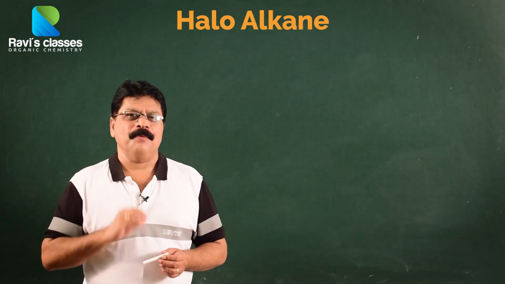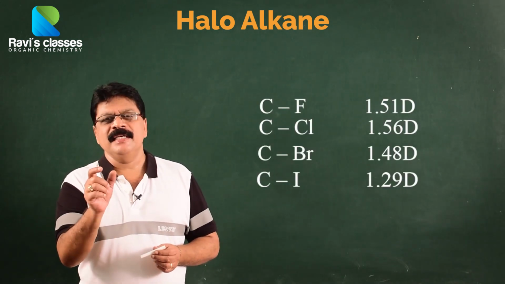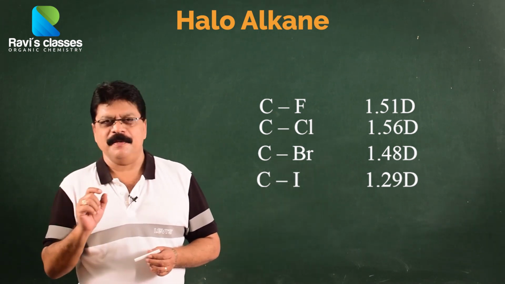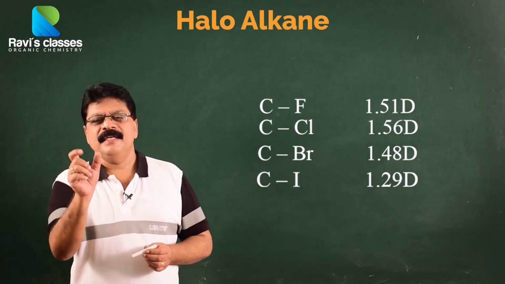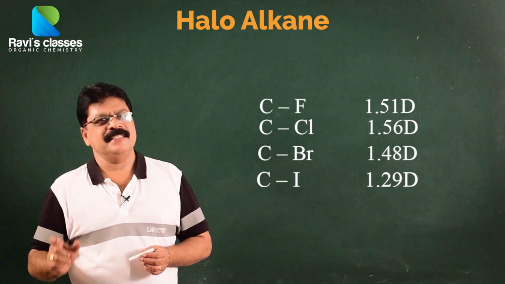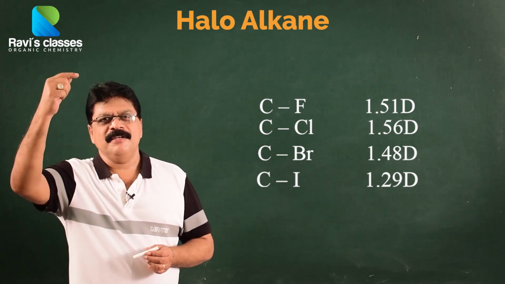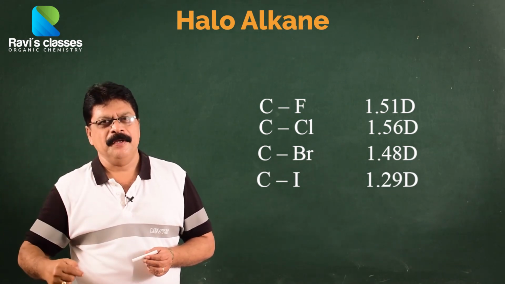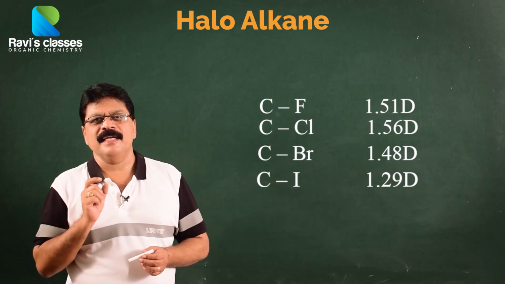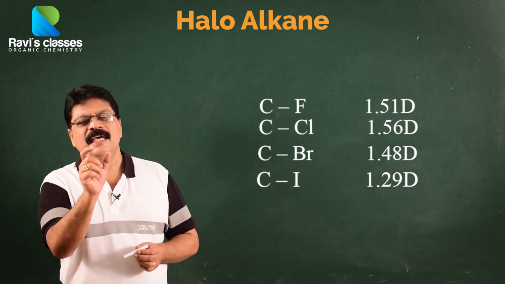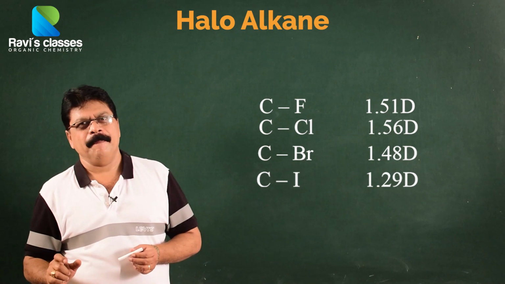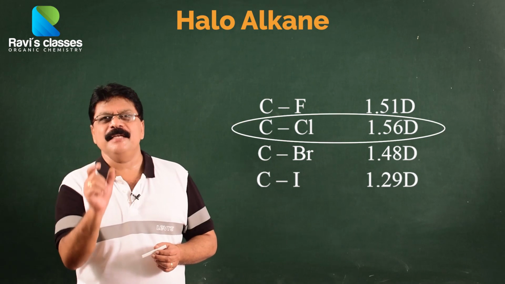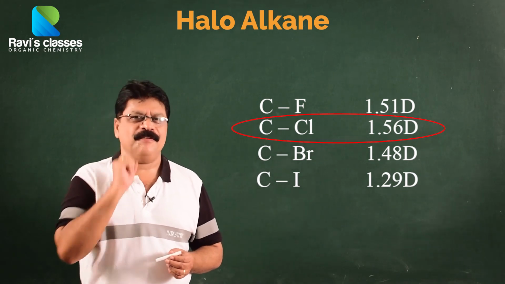Another thing is regarding polarity. When you have polarity, the C-Cl bond will be weak. Polarity is also expressed in terms of dipole moment. Suppose you take C-F, C-Cl, C-Br and C-I. Electronegativity decreases from fluorine, chlorine, bromine to iodine. So when you measure the dipole moments, what must we get? The most polar should be the C-F bond and the least polar must be C-I. But on actual measurement, it is found that the C-Cl bond is slightly more polar than the C-F bond.